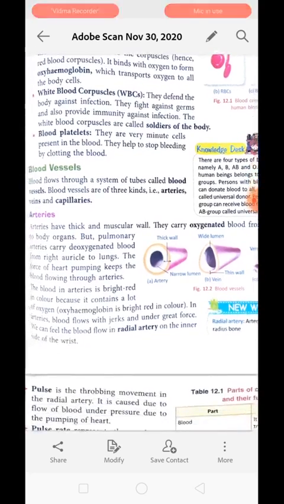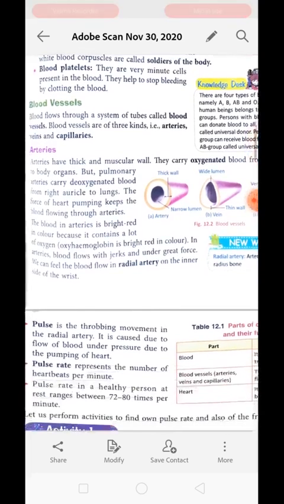Now next is blood platelets. They are also very important because they make the blood clot when exposed to the environment. Okay, blood platelets are essential to make the clot out of blood when injuries are exposed to the atmosphere. Okay, they are very minute and present inside the blood.